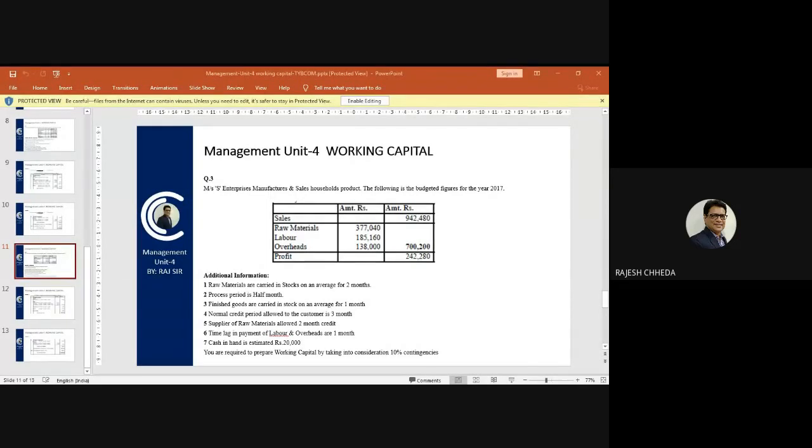Next, finished goods are carried in stock on an average for 1 month. So let's calculate stock of finished goods. Very easy. But the first thing you all have to tell me is what amount you will consider for calculating stock of finished goods. Which amount?